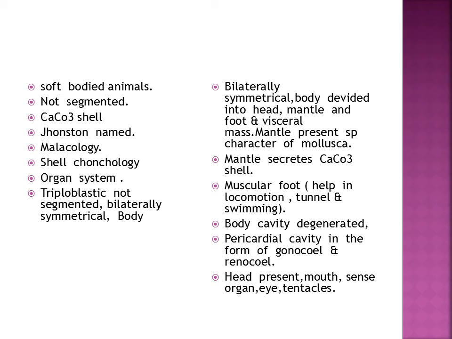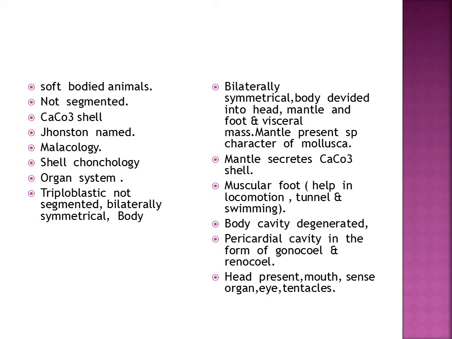Organ system level of organization is present in Mollusca. Body is triploblastic, not segmented, bilaterally symmetrical, divided into head, mantle, foot and visceral mass. Mantle is present, it is a special character of Mollusca. Mantle secretes calcium carbonate shell. Foot is muscular, which helps in locomotion, tunnel making and swimming.